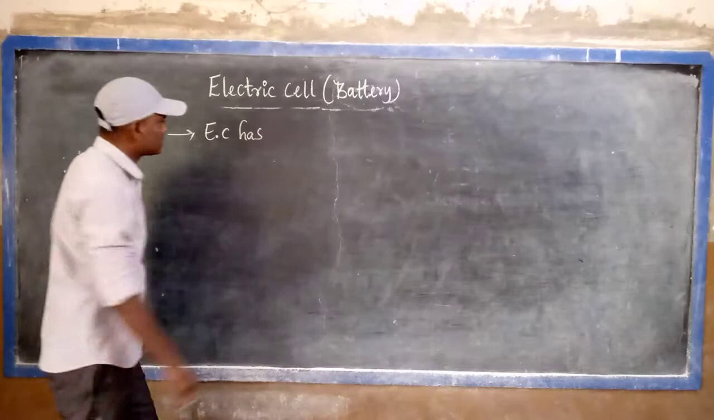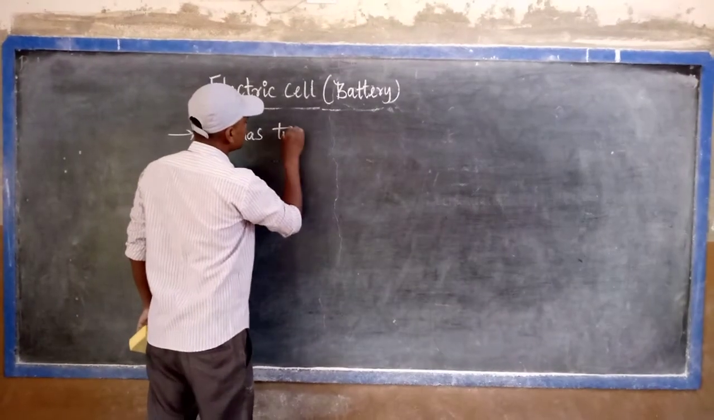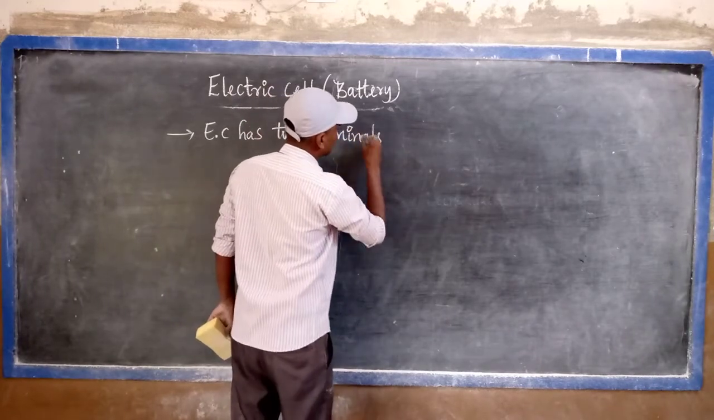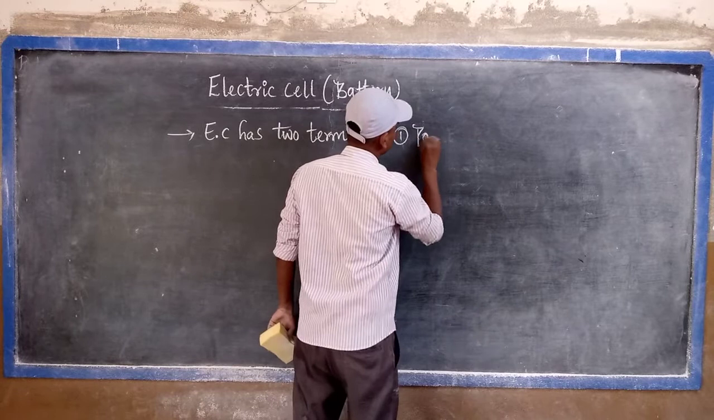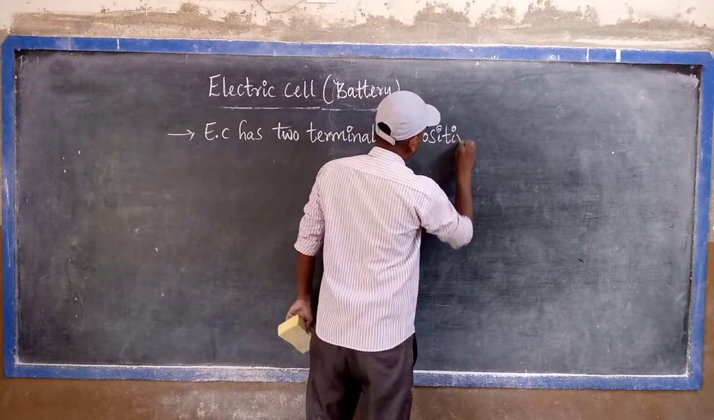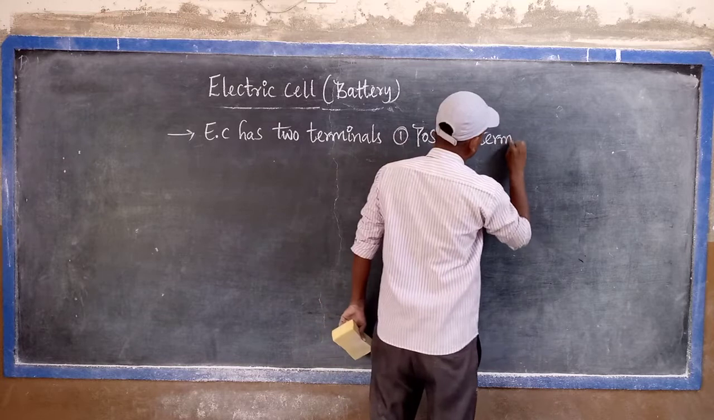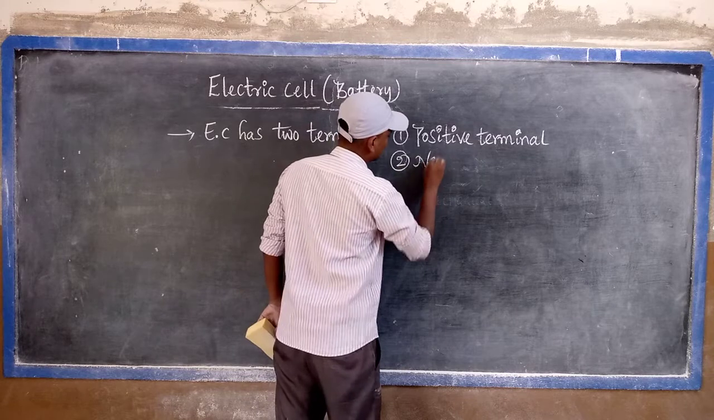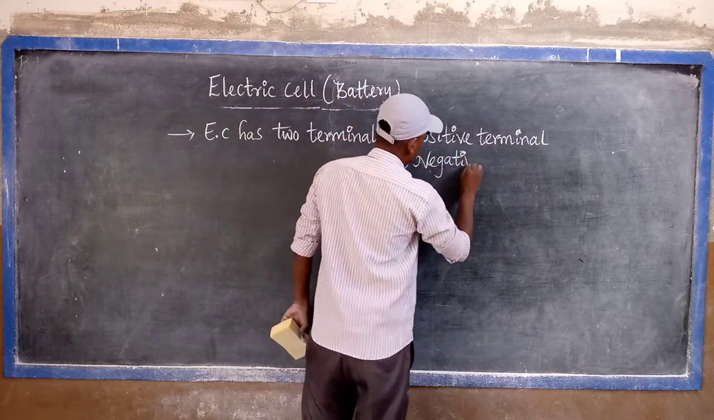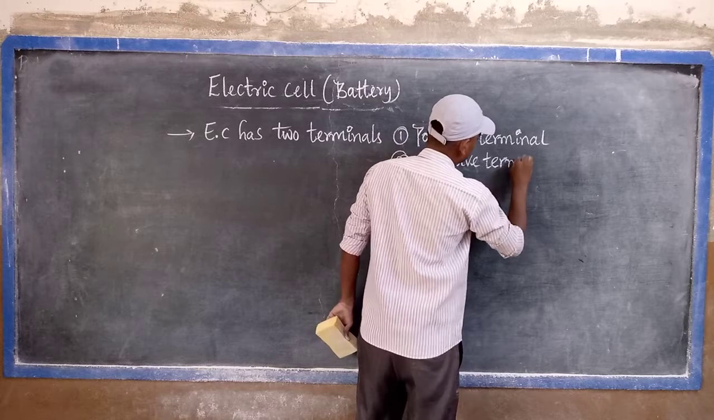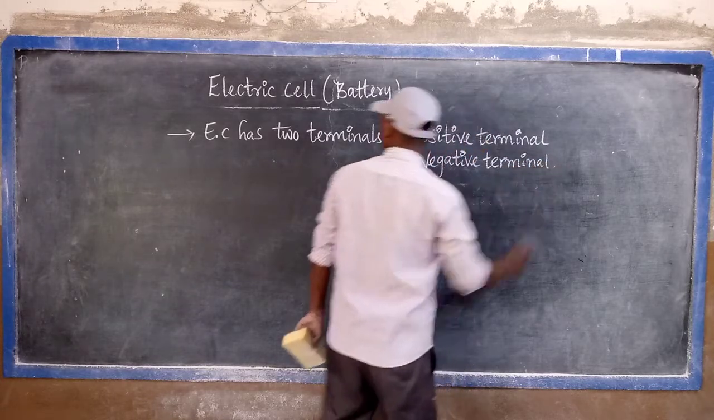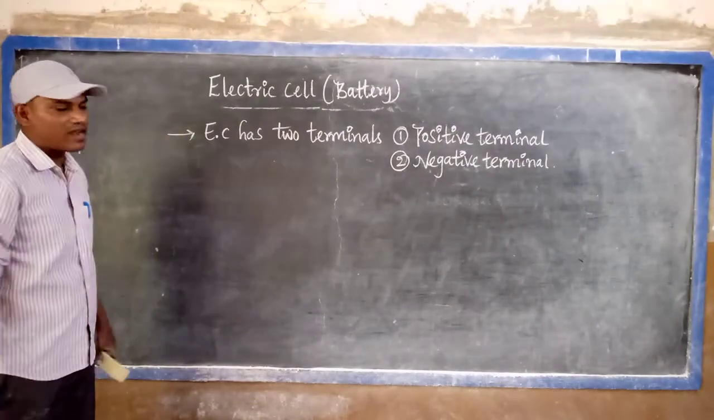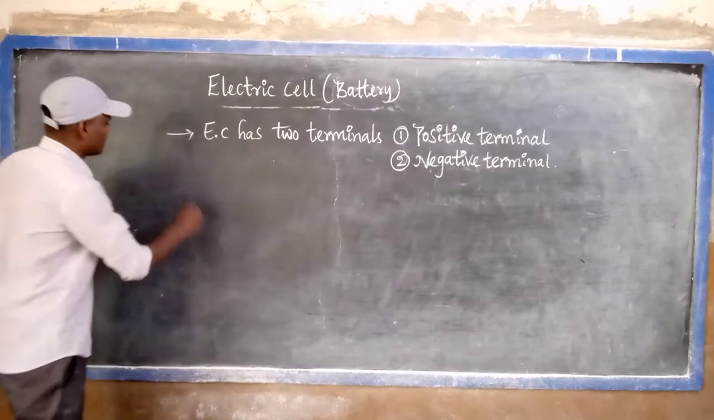An electrical cell has two terminals. One is the positive terminal and the second one is the negative terminal. So an electrical cell has how many terminals? Two terminals. One is the positive terminal, another one is the negative terminal.